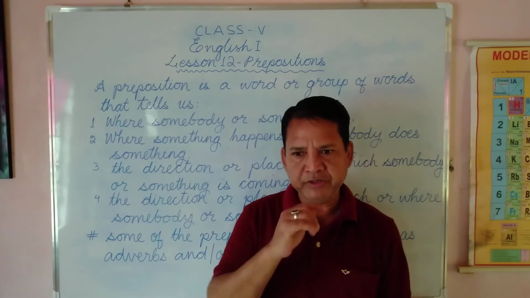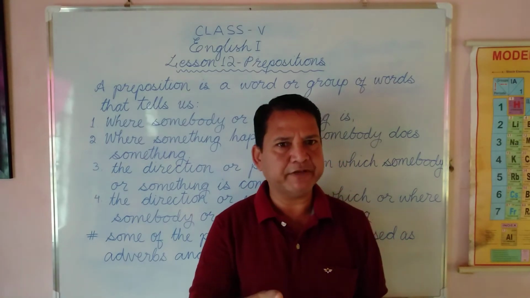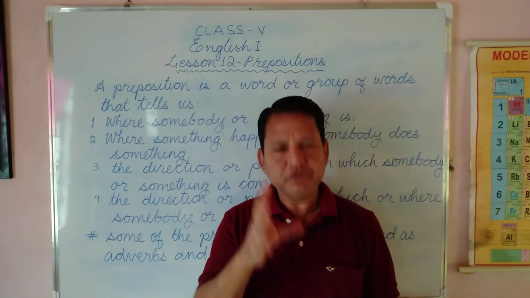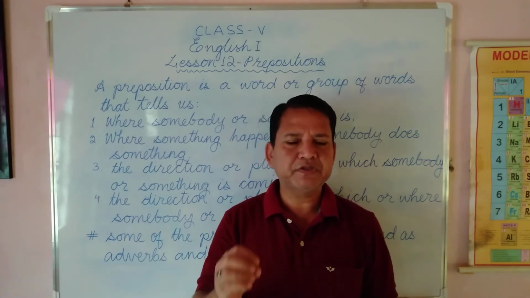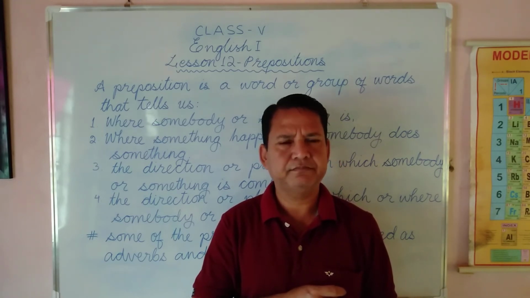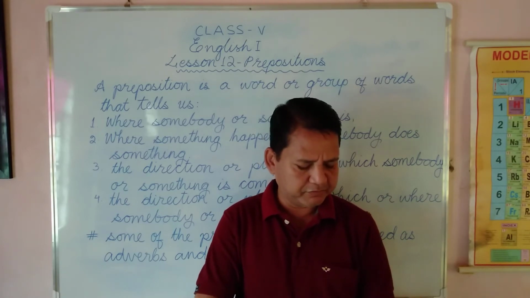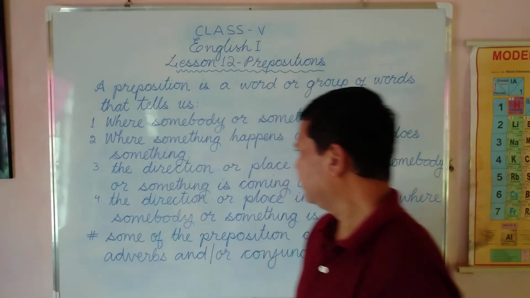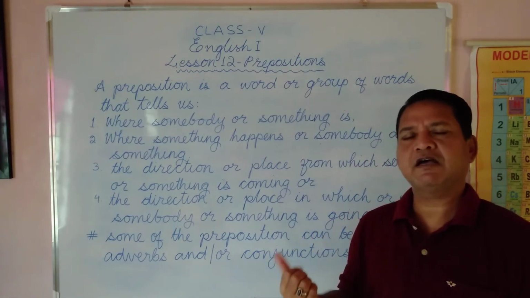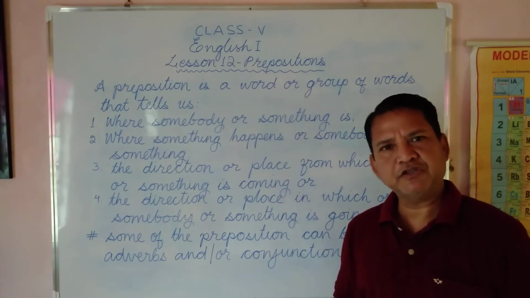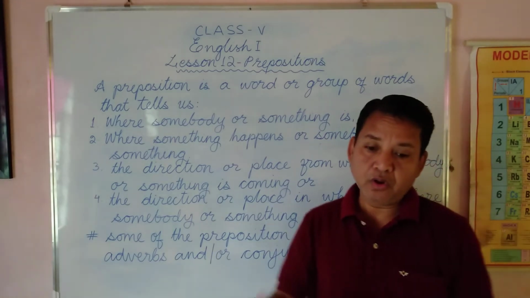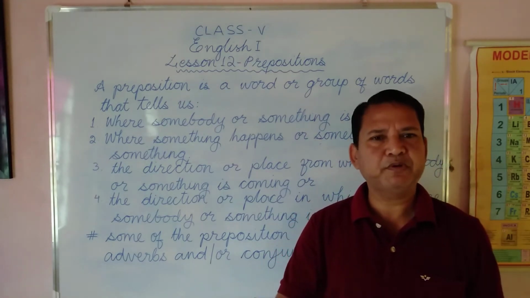Now there is one more important point you must keep in mind. Usually, not always, most of the time, prepositions are placed before an object. Like, we are in the classroom. In is the preposition. The classroom is the object. The camera is on the table. On is the preposition.